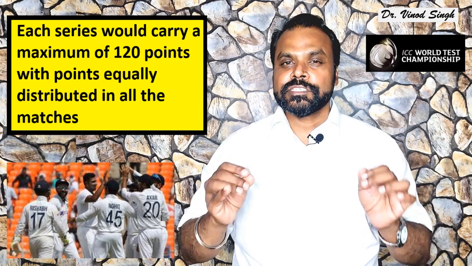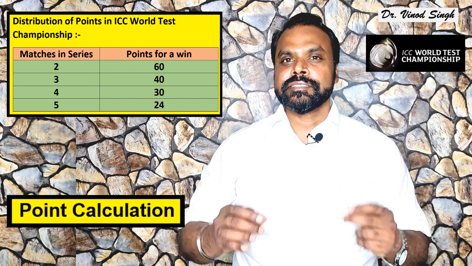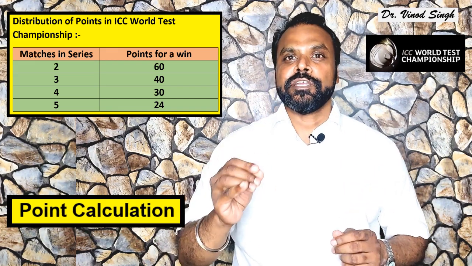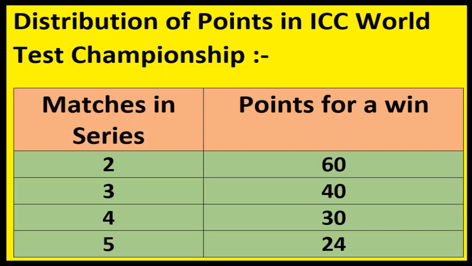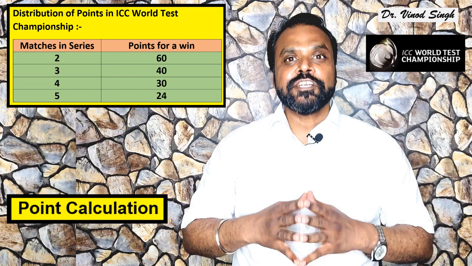Let's understand through this table how the distribution will be done. If you have 2 matches in the series, then a win will give you 60 points. If you have 3 matches in the series, then a win will give you 40 points. If you have 4 matches in the series, then a win will give you 30 points. If you have 5 matches in the series, then a win will give you 24 points.